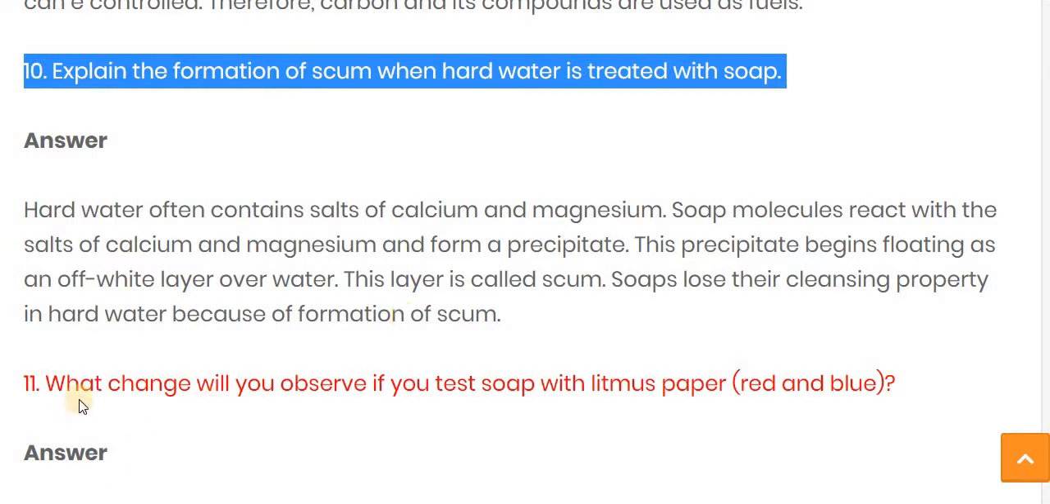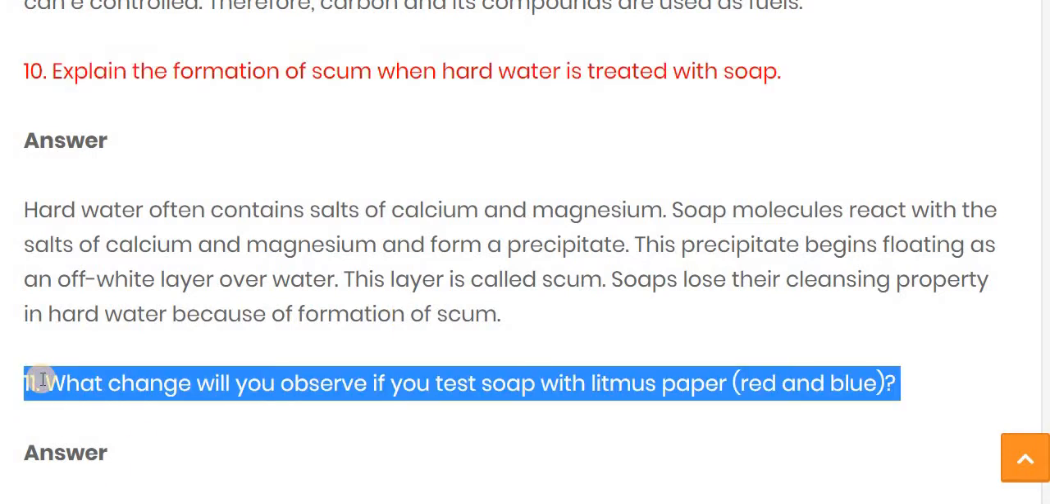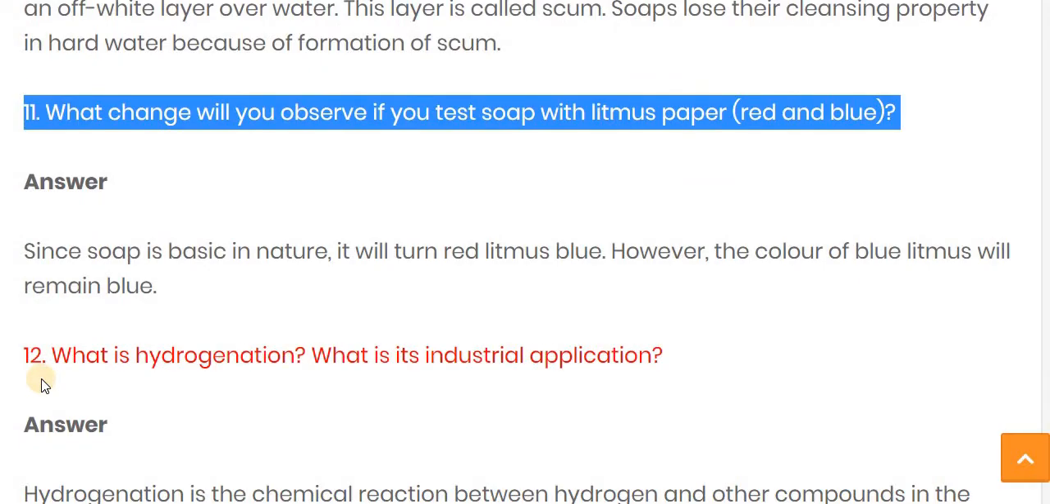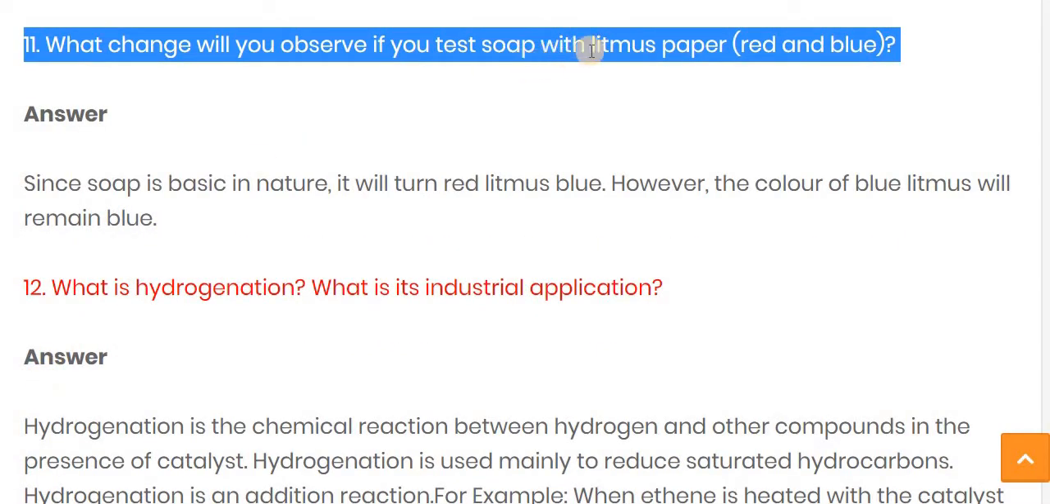Now let's see question number 11. What change will you observe if you test soap with a litmus paper? Does the litmus paper become red or blue, or what kind of effect can we see on the litmus paper?